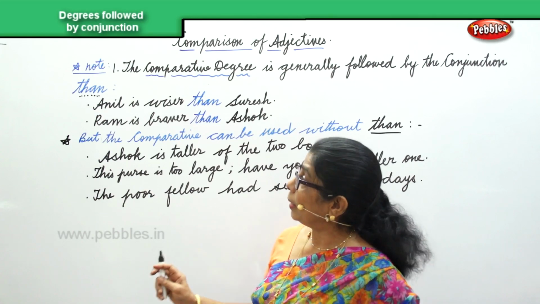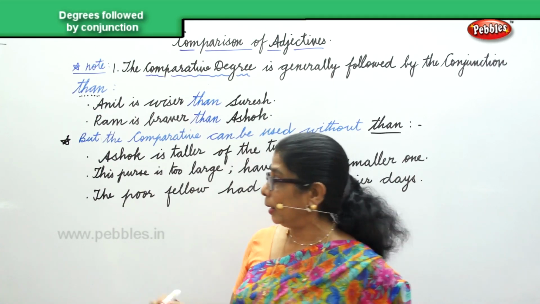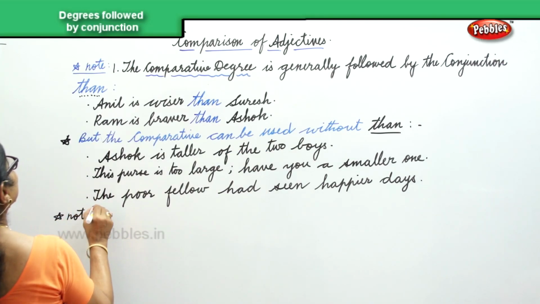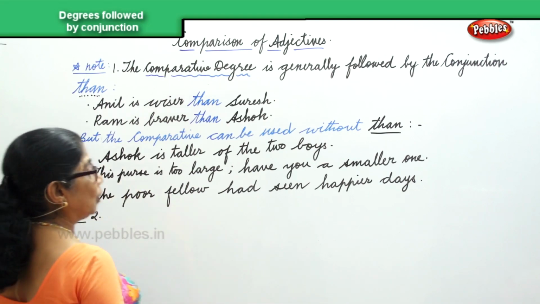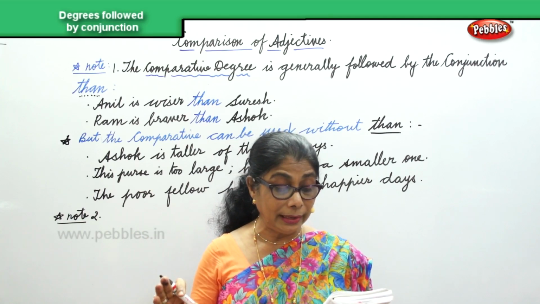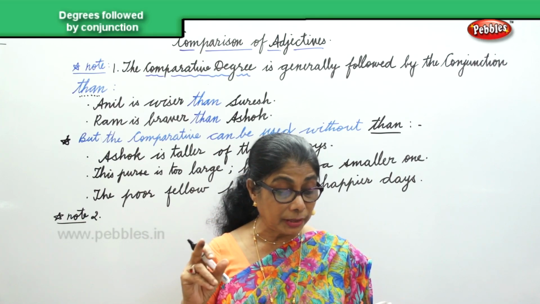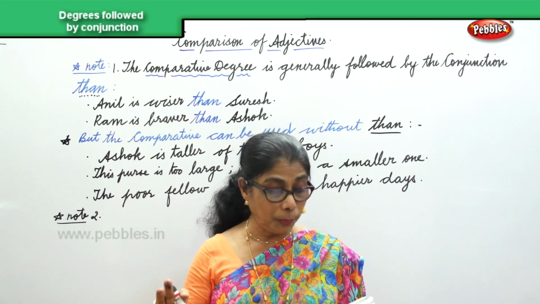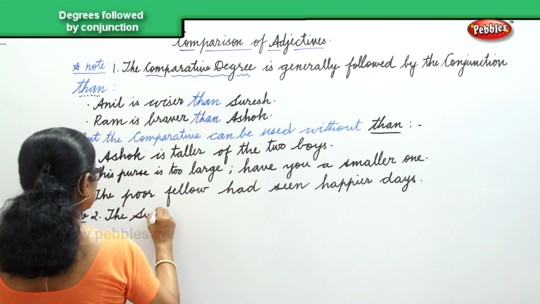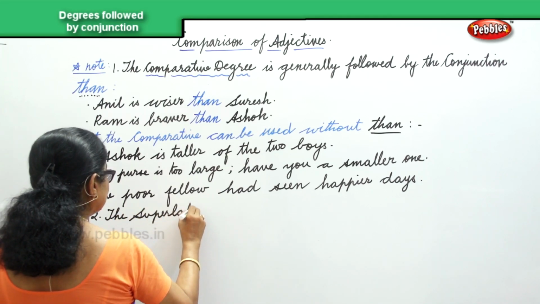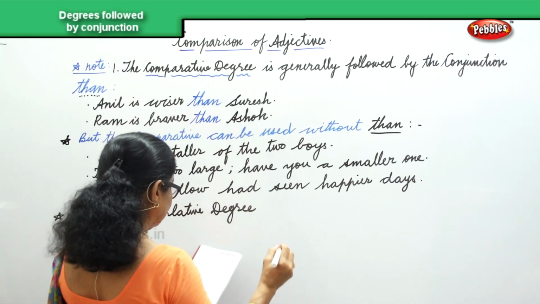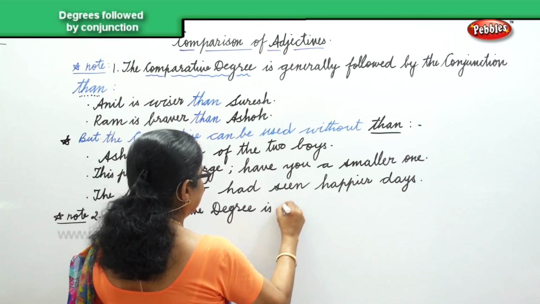Now, that is one. Now let's look at another one. In the second one, let's look at what's happening here. The superlative degree. The superlative degree is preceded by the and followed by of.